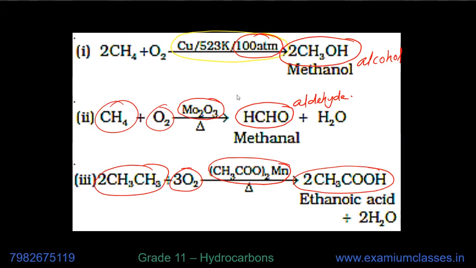So depending on what conditions are there, what reagents we are using with oxygen, the products will be different. Copper, 523 Kelvin, 100 atm, alcohol. Molybdenum oxide, aldehyde. Manganese anhydride, acid.